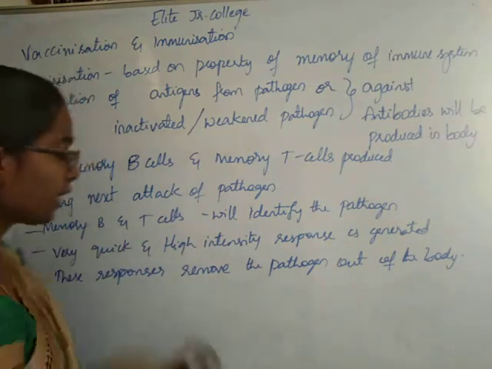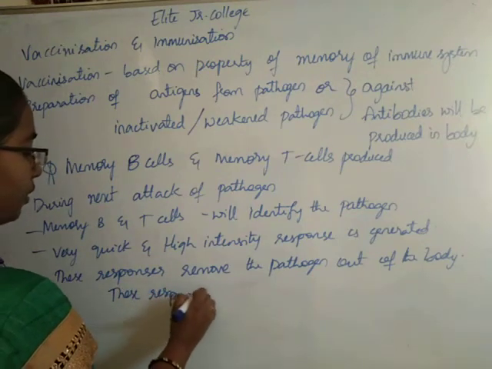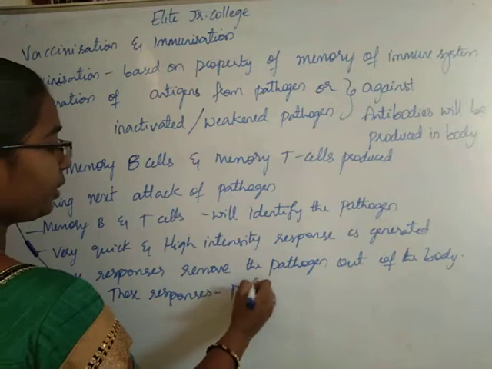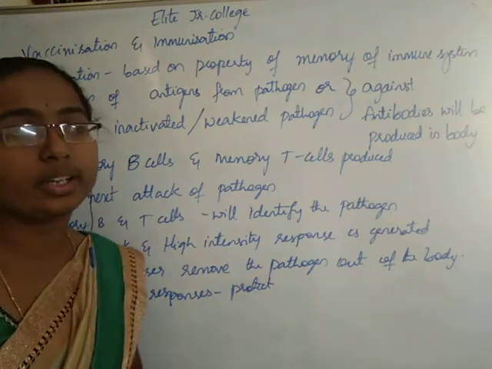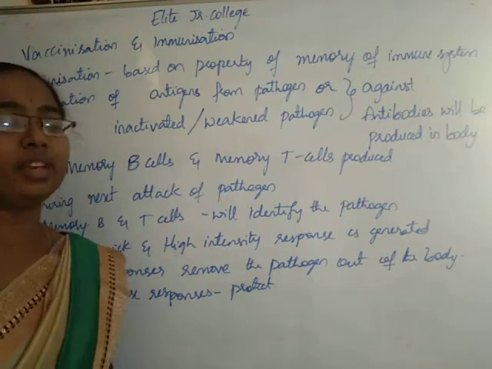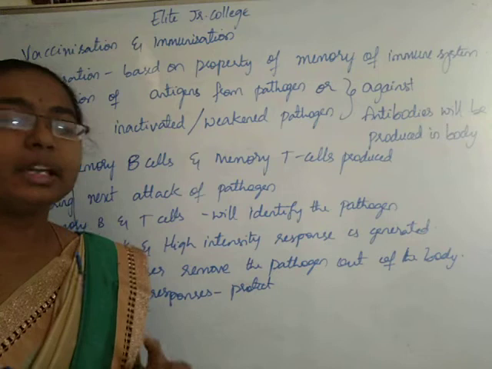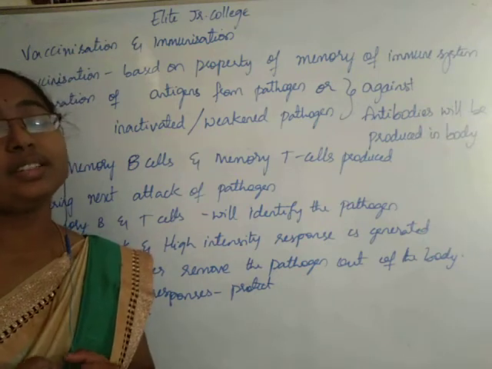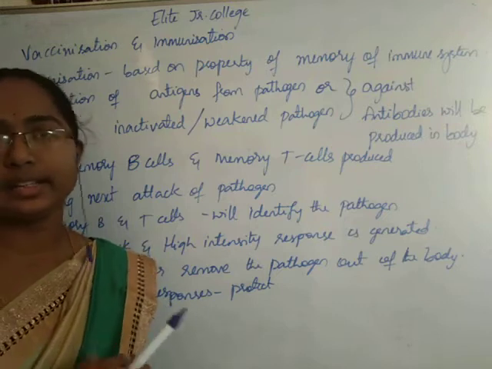They protect our body. So the main intention behind giving a vaccine is to prevent any disease. Nowadays we have vaccines for many diseases, students.